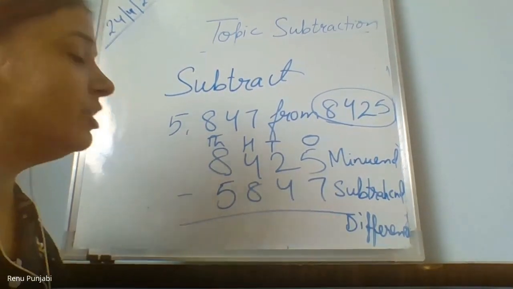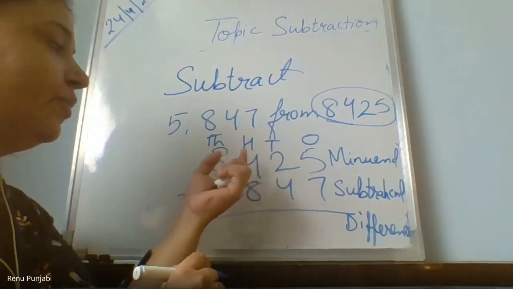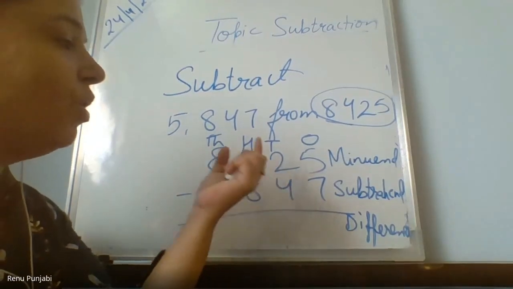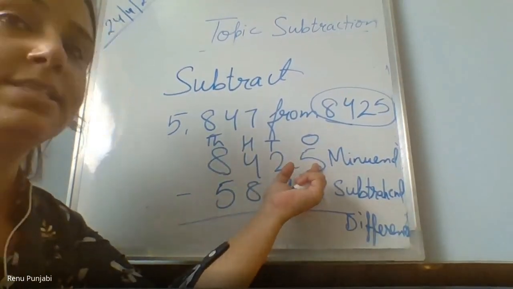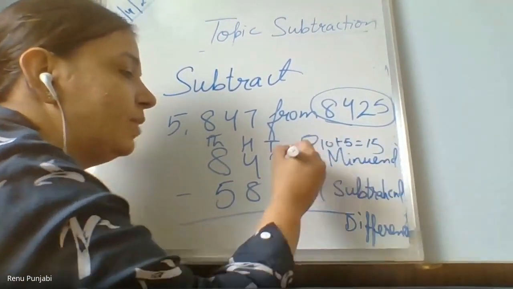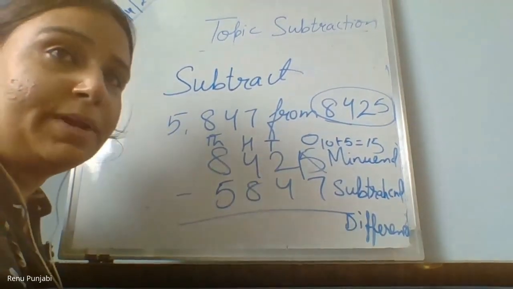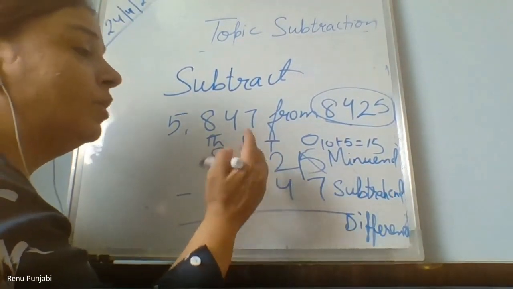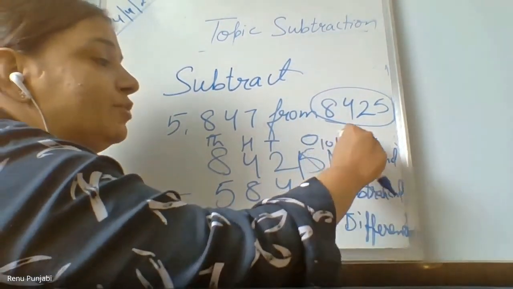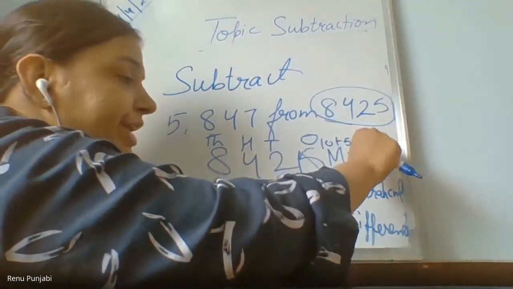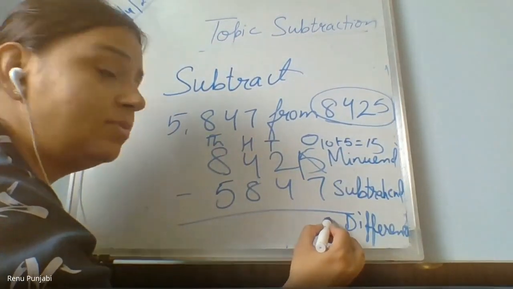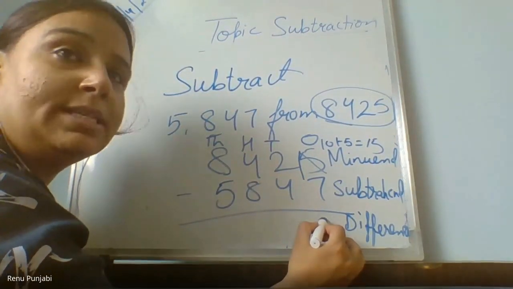1. See children, this is 2 tens, 4 hundreds, 8 thousands, right? So if you borrow 1 ten to the ones, it will become 10 plus 5, 15. That is why you just write 1 here and you start subtracting. But the actual situation is you are borrowing 1 ten, one complete 10 from here, and it will become 10 plus 5, 15 ones. Now from 15 ones, when you subtract the 7 ones, how many ones are remaining?